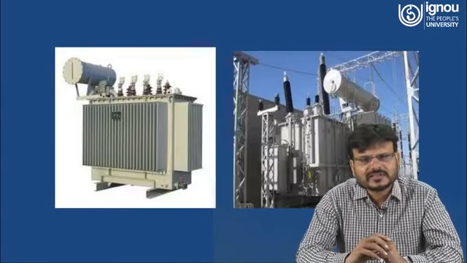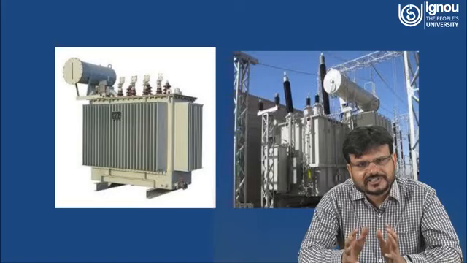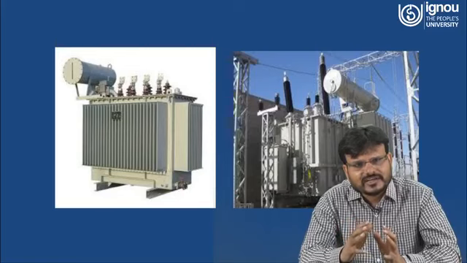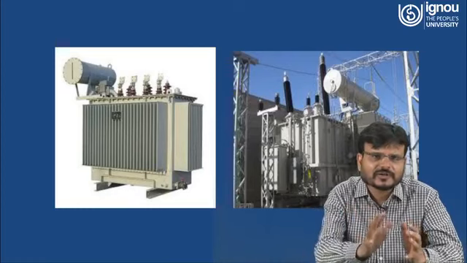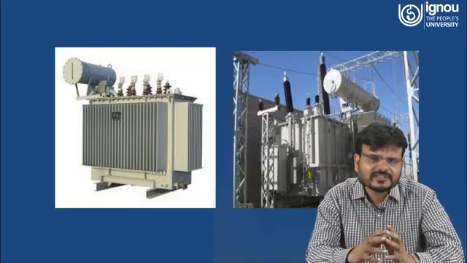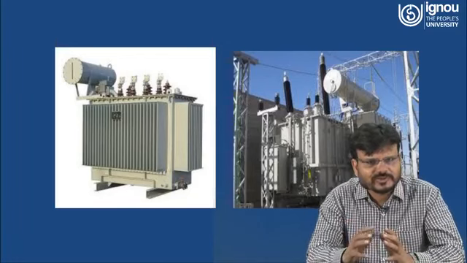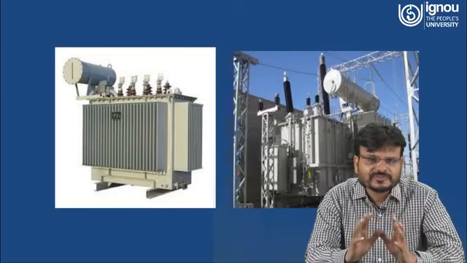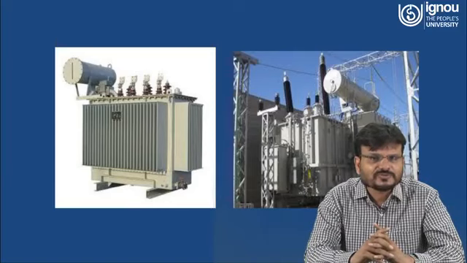Here you can see the fins. Here fins are used for cooling. That means when heat is generated in the coil, this heat will be transferred through conduction or convection, and you are increasing the surface area with the fins. That means these fins will come in contact with the ambient air, so the heat in the limbs will be transferred to the air. If you are able to transfer this heat, you are able to cool the coil of the transformer. And this cooling can be done with the help of a fan. Some big fans are used to cool the transformer, and that is called forced cooling.